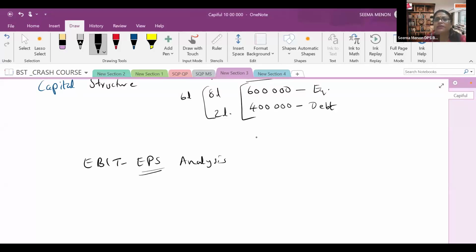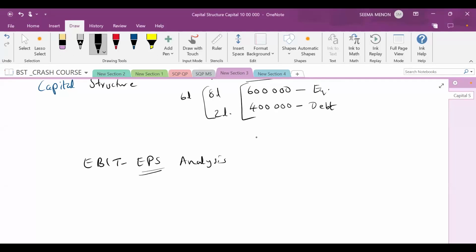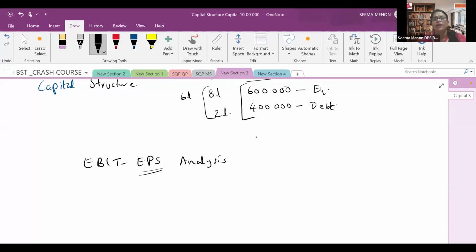And let's see how the various cases will help us find the EPS, and whether there will be an increase in the EPS. Every shareholder, those who are investing in the company or purchasing the shares, actually wants to get a high return. That is reflected in the EPS.